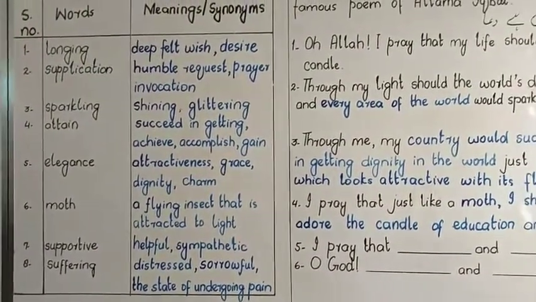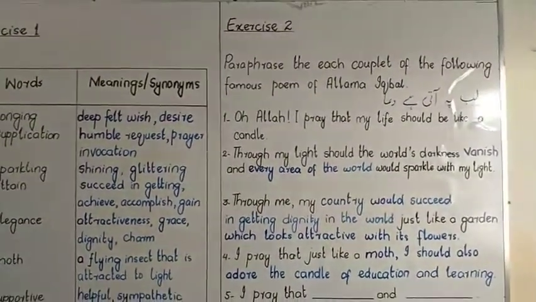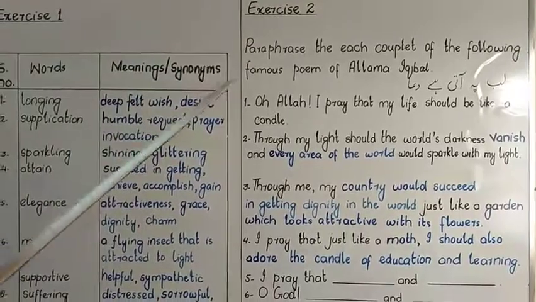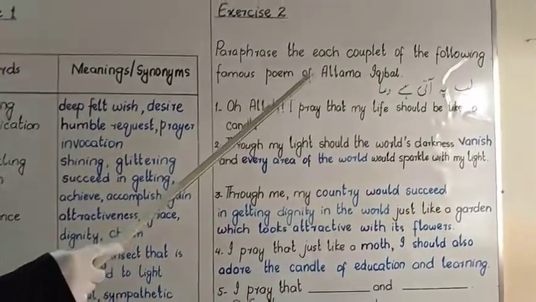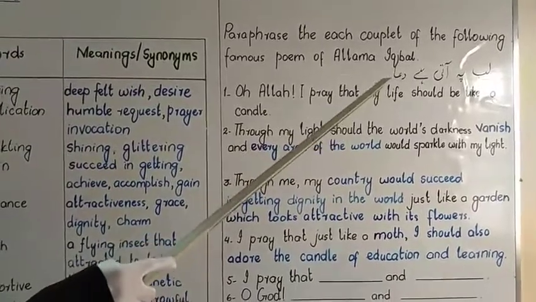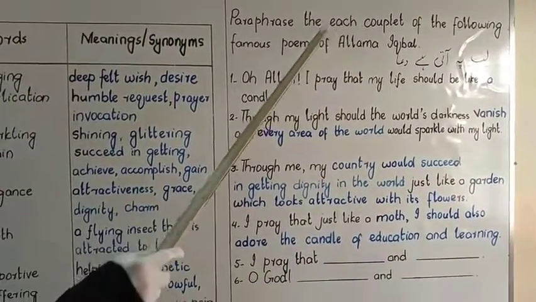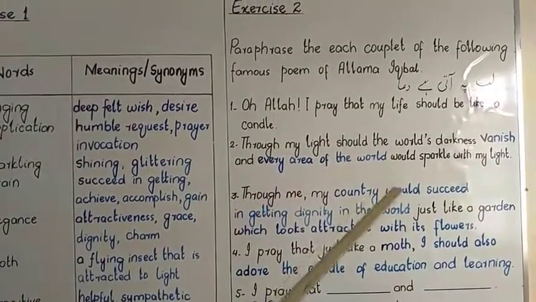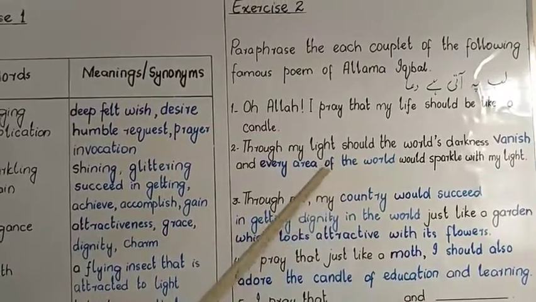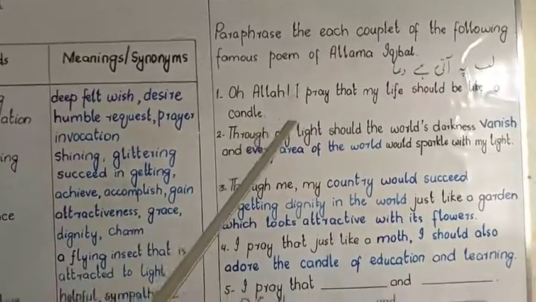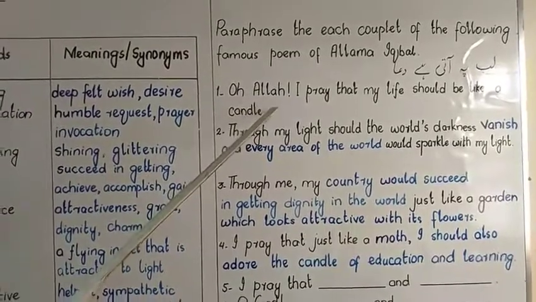Now come to exercise 2. Exercise 2 is: paraphrase each couplet of the following famous poem of Allama Iqbal, Lab pe aati hai dua. And what is a couplet? A couplet is 2 lines in a poem. किसी पोम की 2 लाइनों को, जिसको हम उर्दू में शेर कहते हैं, इंग्लिश में couplet कहते हैं. So we have to paraphrase each couplet of this poem.